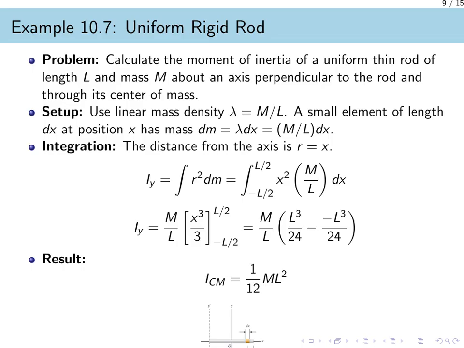Now we can set up the integral for the moment of inertia, which is the integral of r squared dm. Here, the distance r from the central axis is simply the position x along the rod. We substitute our expression for dm, and since the axis is at the center, we integrate from x equals negative L over 2 to x equals positive L over 2. After performing the integration and evaluating at the limits, we arrive at the final result. The moment of inertia for a uniform rod rotating about its center of mass is 1/12 times the mass m times the length L squared.